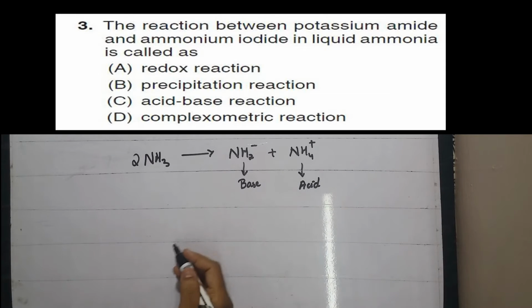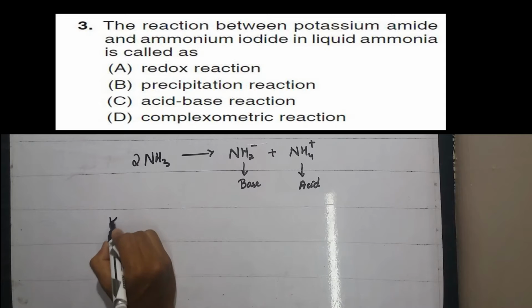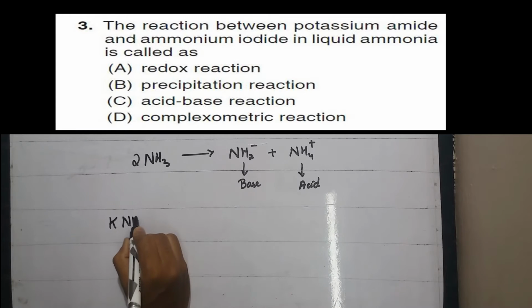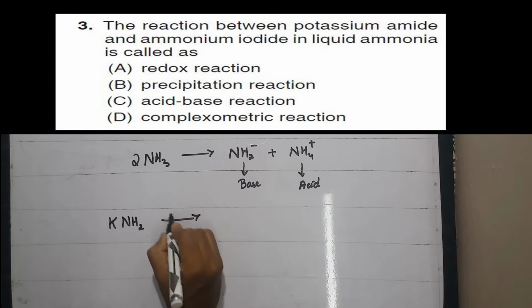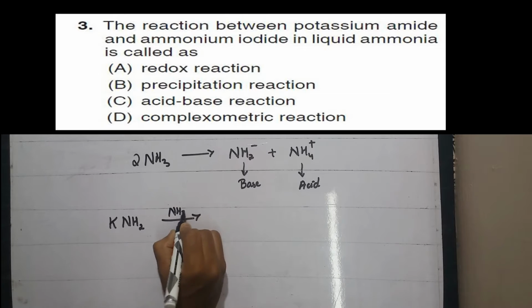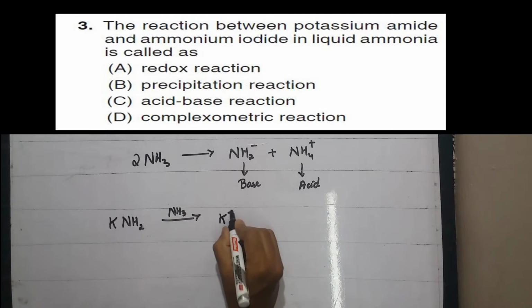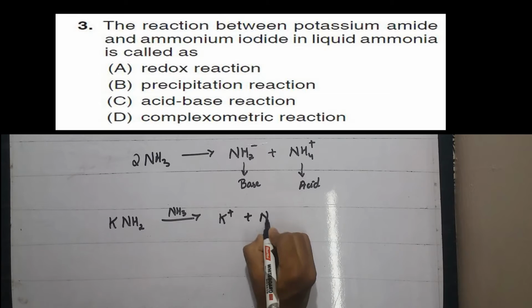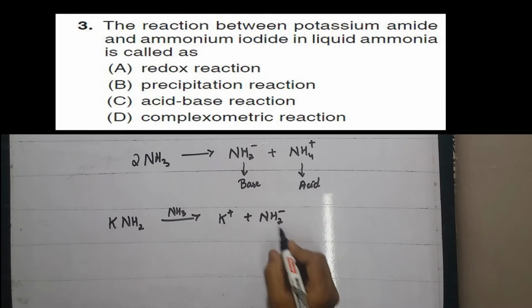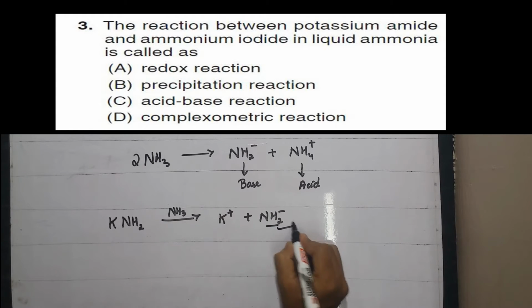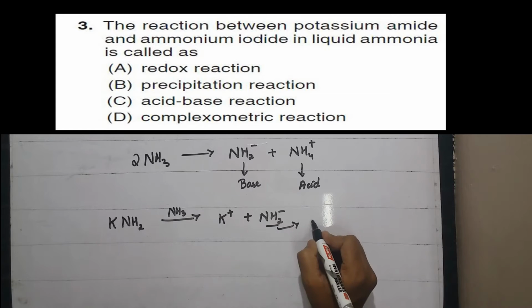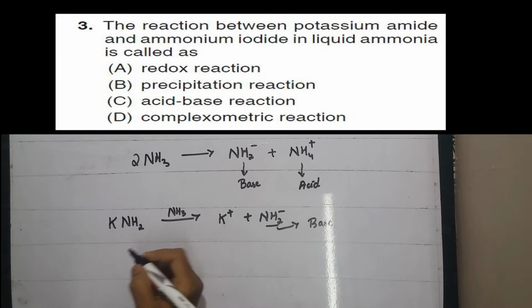So they have given potassium amide, that is KNH2. When it is added to the NH3 solution, in NH3 medium, it gives K plus and NH2 minus. As it is giving NH2 minus, the KNH2 is acting as a base, and the other one is ammonium iodide.